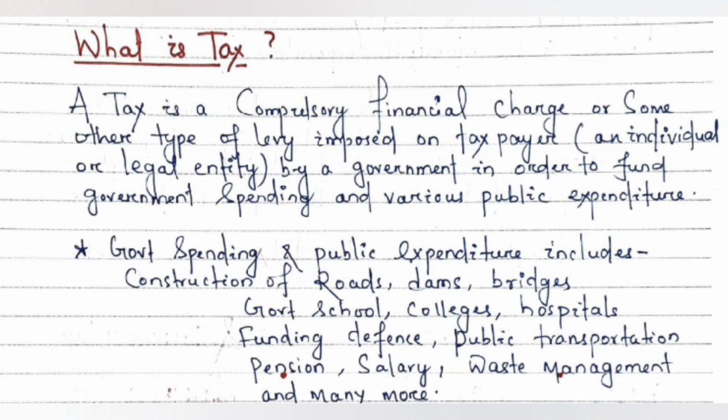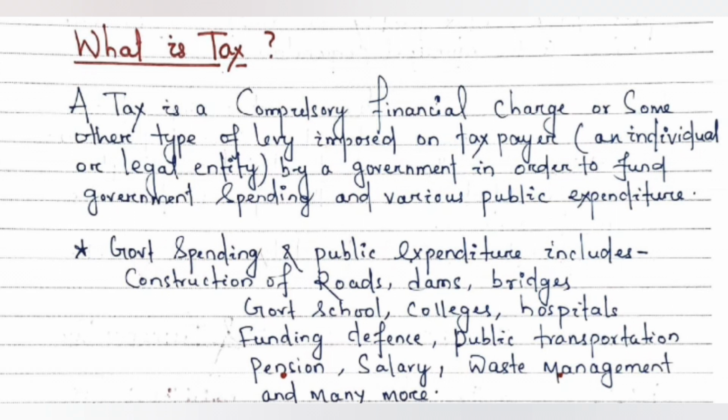It can be an individual or a legal entity like company, firm. Okay, so these are paid by the taxpayer and imposed by the government in order to collect money from them and spend on various sectors of the government department, and this helps in the development of the country.